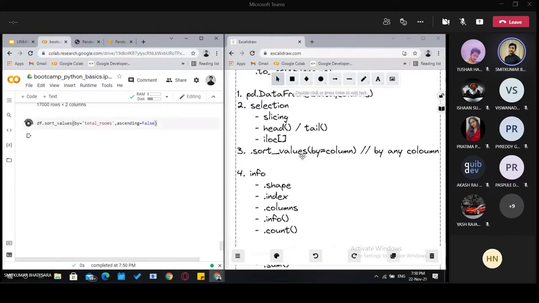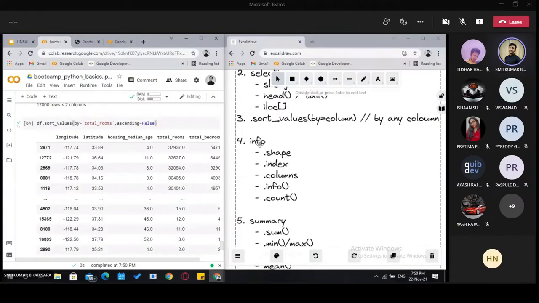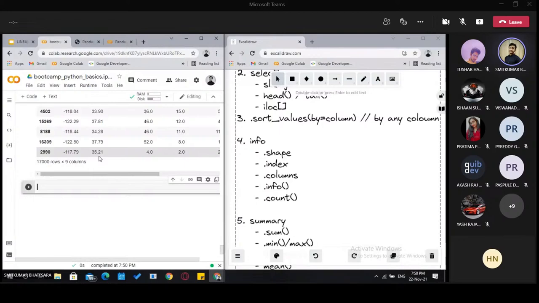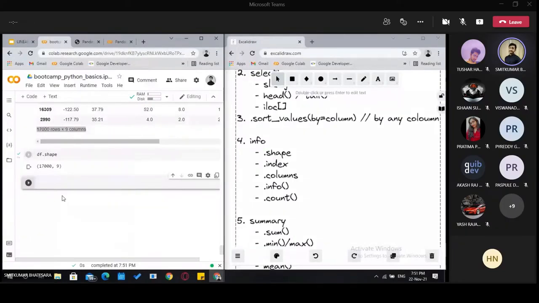Okay, then moving further, we have information criteria. We can get a lot of information from tables. Here we can see that it contains 17,000 rows and 9 columns. But we can know this by shape as well if it is not shown here. So we have df.shape, which tells us the shape of the table, like how many rows and columns.